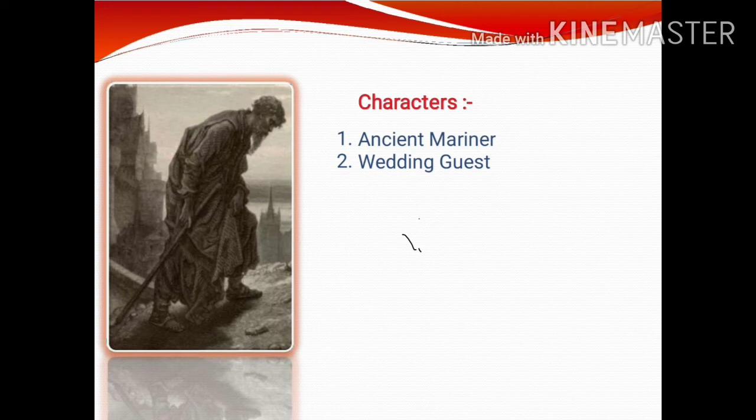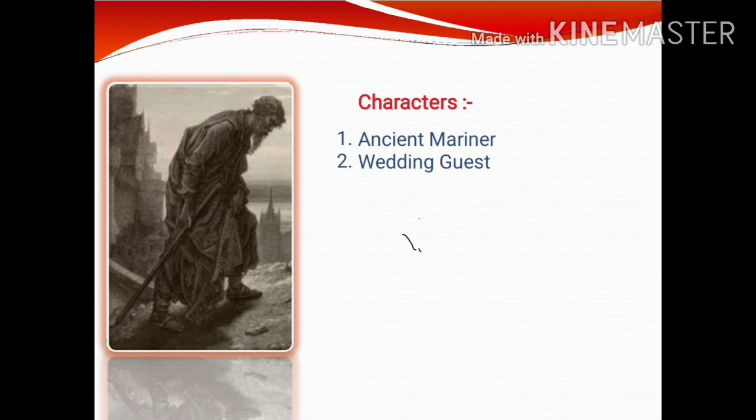The ancient mariner stops all three people, and despite his protest, compels him to sit and listen to the entirety of his story. It means he forcefully makes these three wedding guests listen to his story, even though they don't want to listen to anything from the ancient mariner. He is afraid of the ancient mariner and urges to join the merriment of the wedding celebration. But after he hears the ancient mariner's story, he becomes both sadder and wiser.